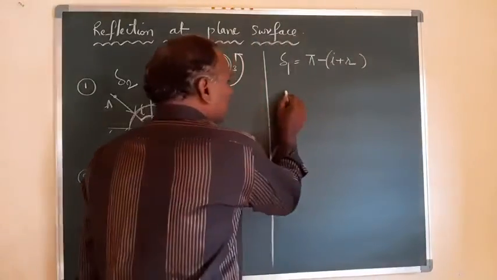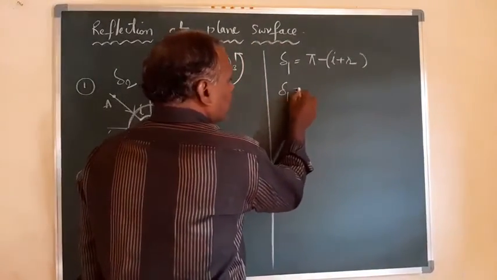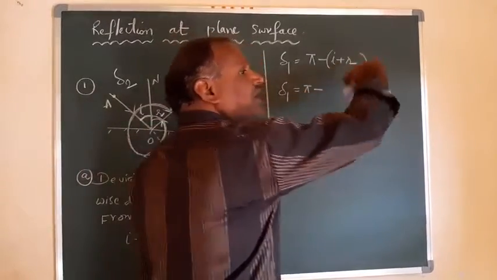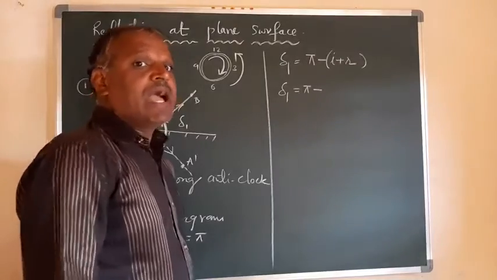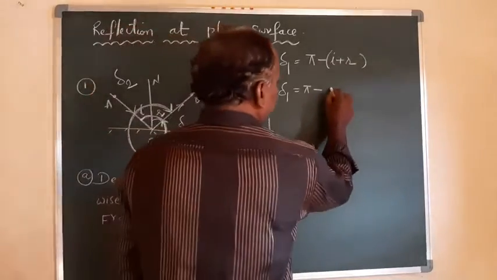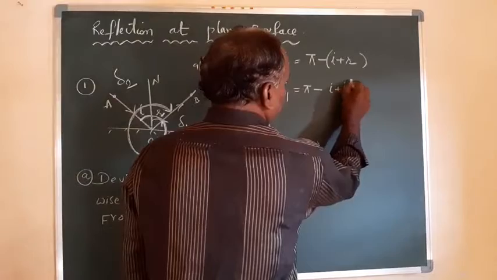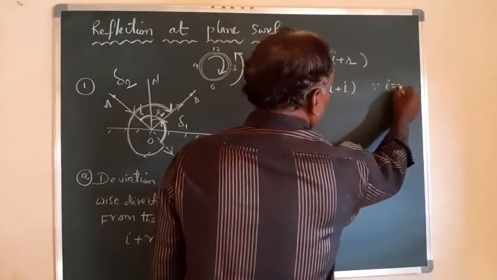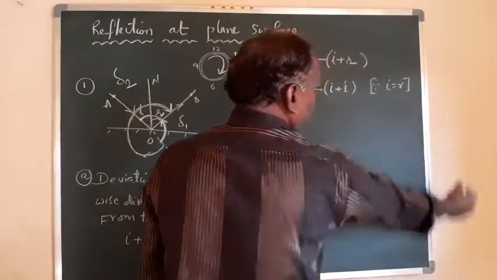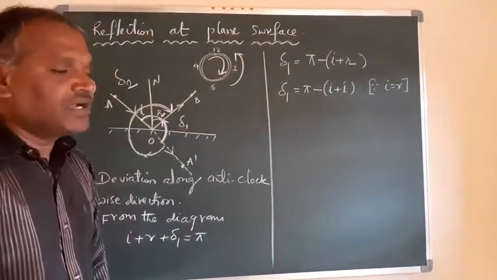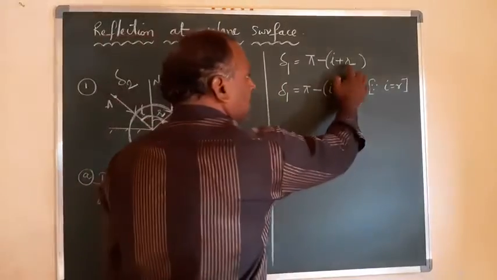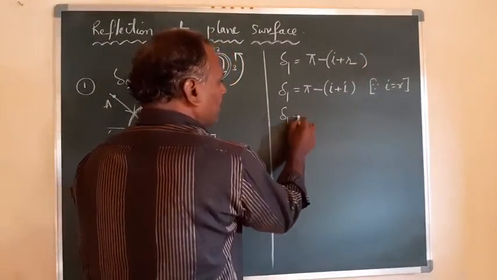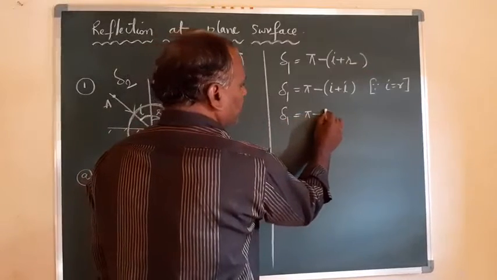Therefore I can write delta 1 is equal to pi minus (I plus R), and by the laws of reflection, I can write R also as I. Then it will be I plus I, 2I. So I can write delta 1 is equal to pi minus 2I.